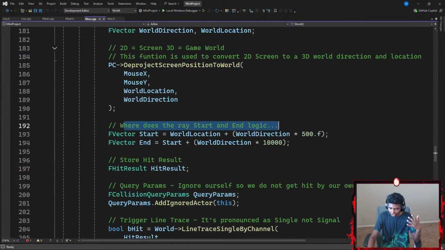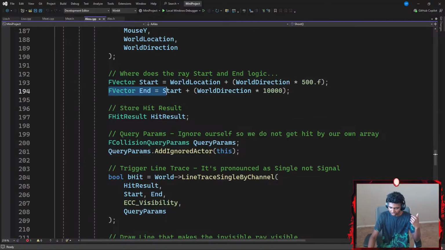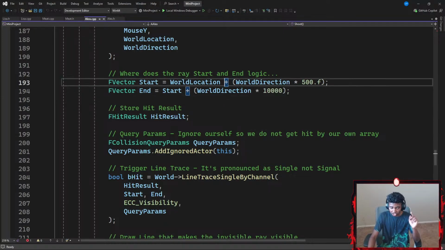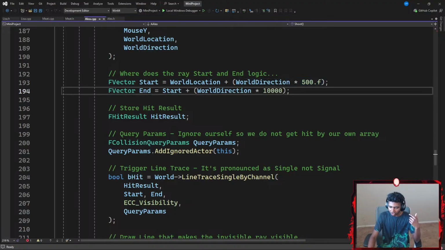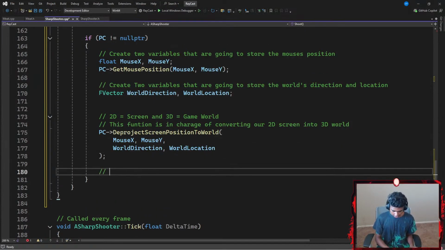So where does my ray start and end? I have to add some math formulas. So FVector start, FVector end. Start is going to be equal to world location plus world direction multiplied by 500. End is going to be my start plus my world direction multiplied by 10,000. Okay, let's go with something like get the ray's start and end position.